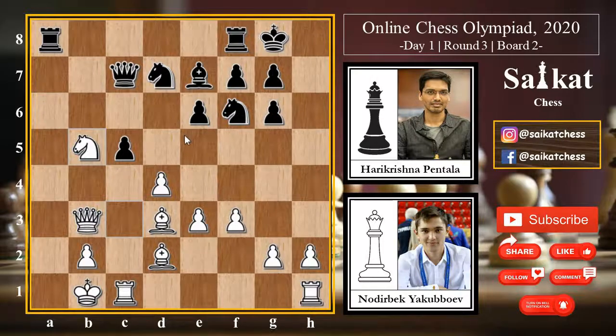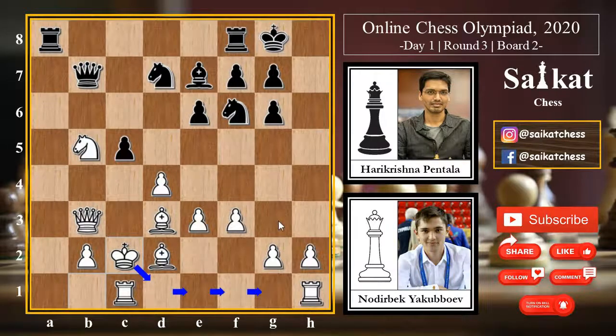Knight into b5, white goes for attacking the queen, but simply queen b7. Now this knight is pinned against the white queen here. King c2. Now the white king is feeling really uncomfortable over the queen side. Now white's idea is to somehow go for the king side, because the king side is looking safer for the white king, but it takes a lot of moves, and it's not sure whether white will be successful to bring the king to the king side after this.